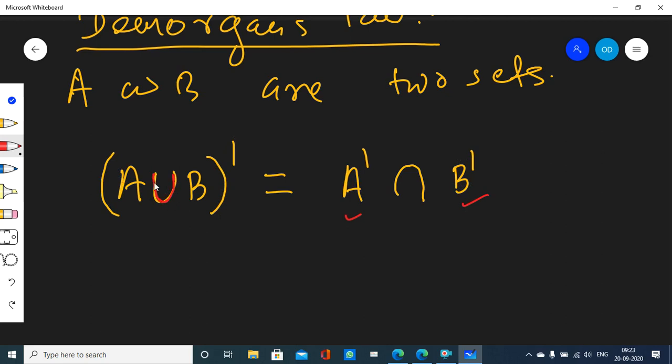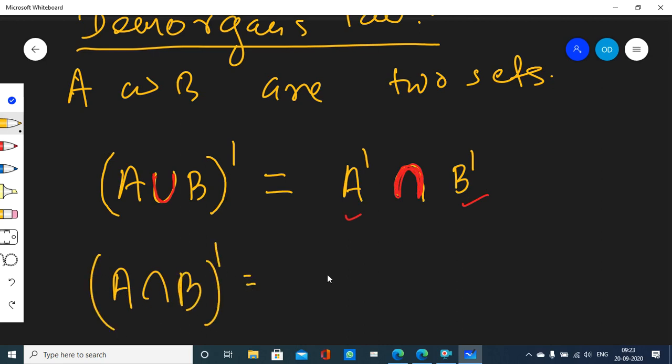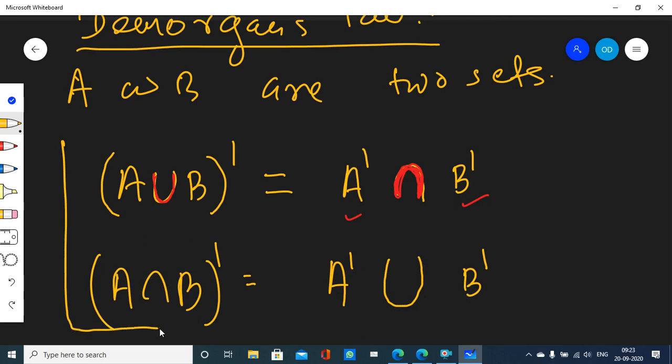The union will change into intersection. This is called De Morgan's law. Similarly, A intersection B whole complement is the same as A complement union B complement; in between, the intersection sign will change into union. You got it?